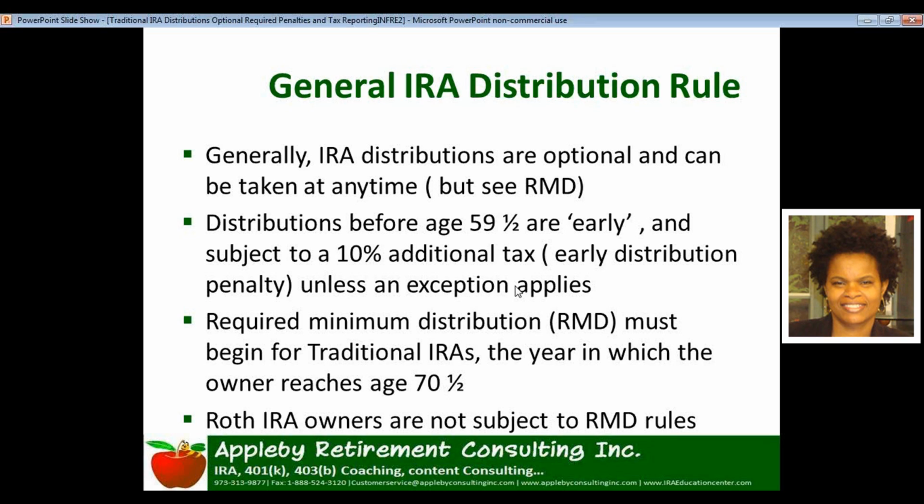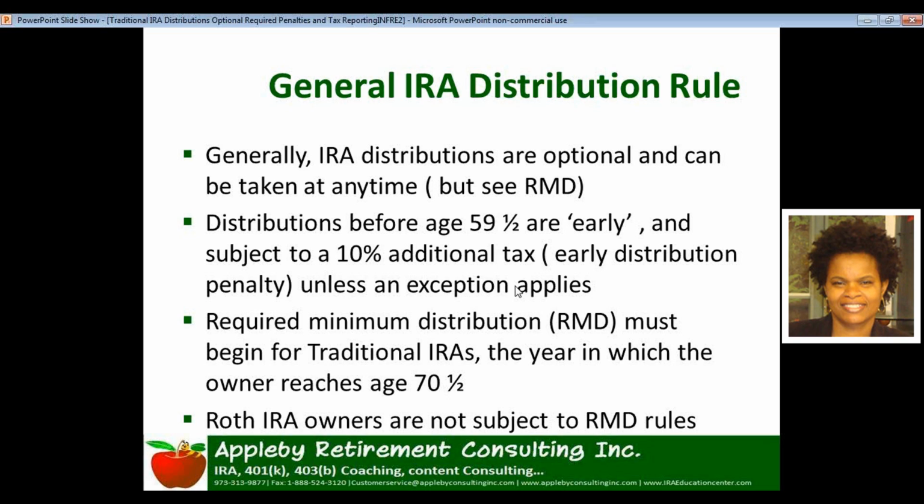And I purposefully used "additional tax" here because if income tax does not apply to a distribution, then this 10% penalty does not apply because, as the term suggests, it's an additional tax in addition to what already applies. So if you're talking with a client and you're discussing the idea of the 10% penalty, to determine whether or not it applies, you want to look at the client's age, and you also want to look at whether or not the distribution is taxable.